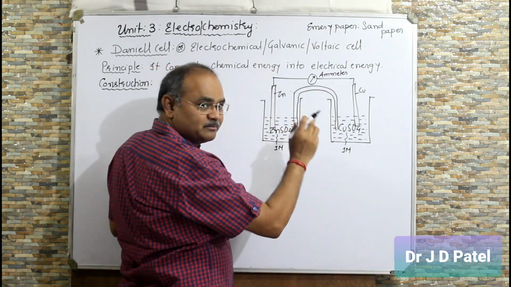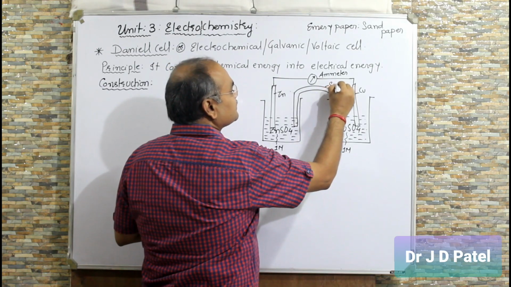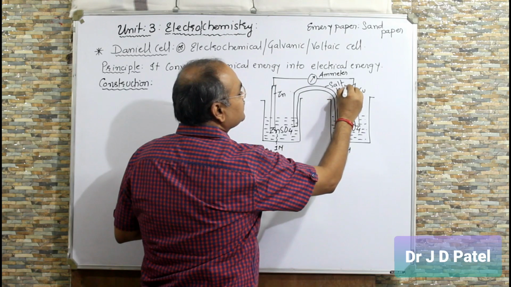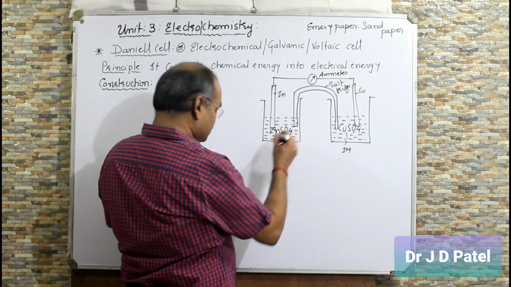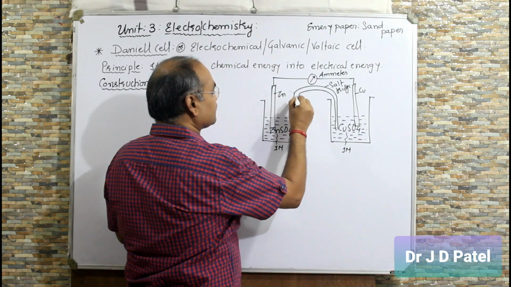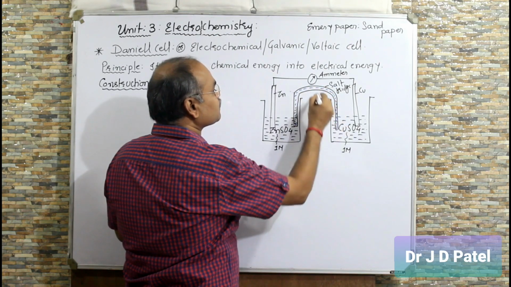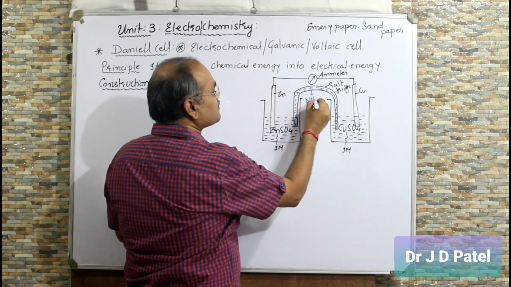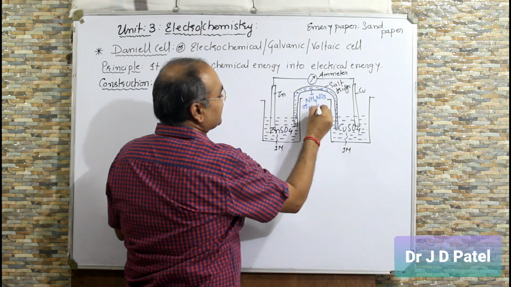Connect both of them internally with the help of a U-shaped glass tube known as salt bridge, containing a solution of ammonium nitrate or potassium nitrate.